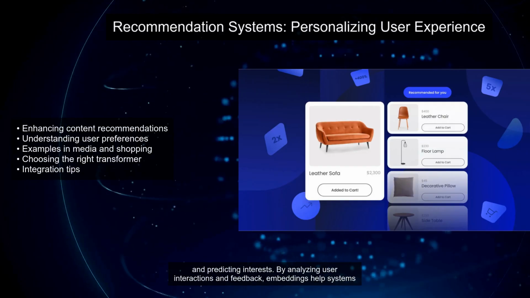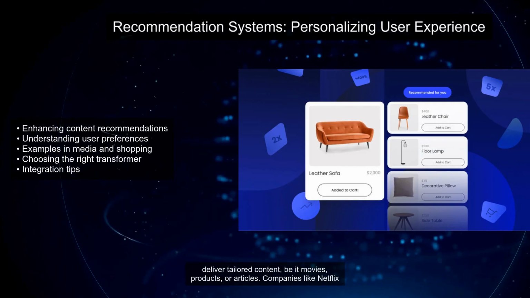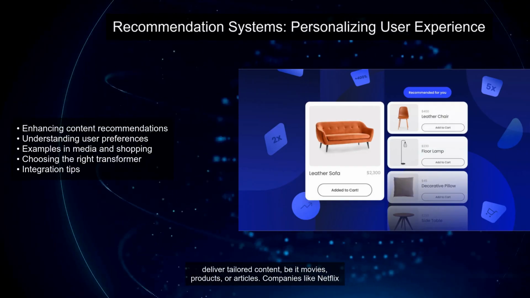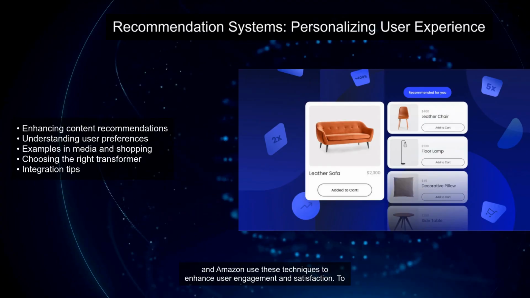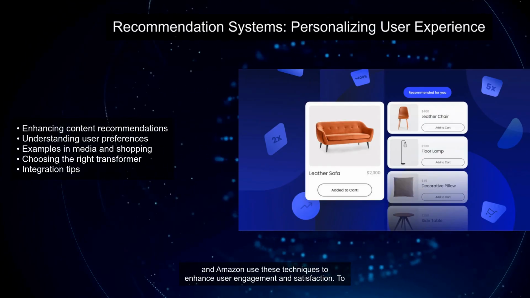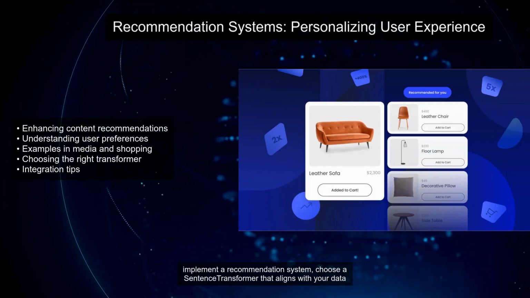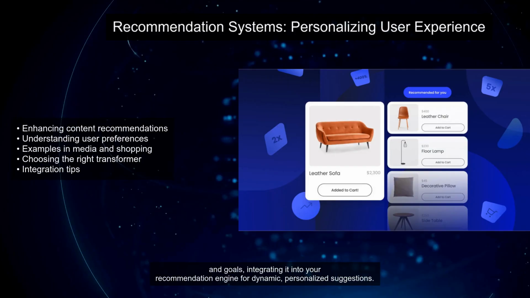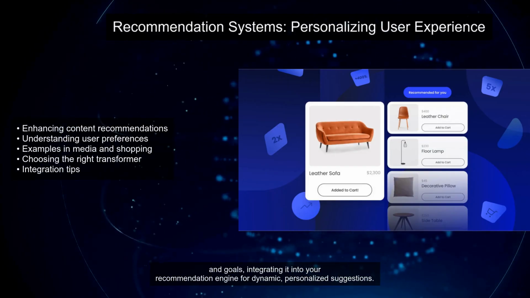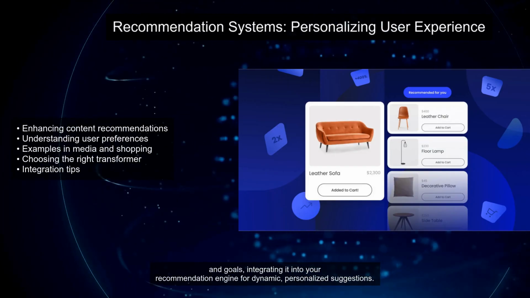Recommendation systems utilize sentence embeddings to personalize user experiences by understanding preferences and predicting interests. By analyzing user interactions and feedback, embeddings help systems deliver tailored content, be it movies, products, or articles. Companies like Netflix and Amazon use these techniques to enhance user engagement and satisfaction. To implement a recommendation system, choose a sentence transformer that aligns with your data and goals, integrating it into your recommendation engine for dynamic, personalized suggestions.